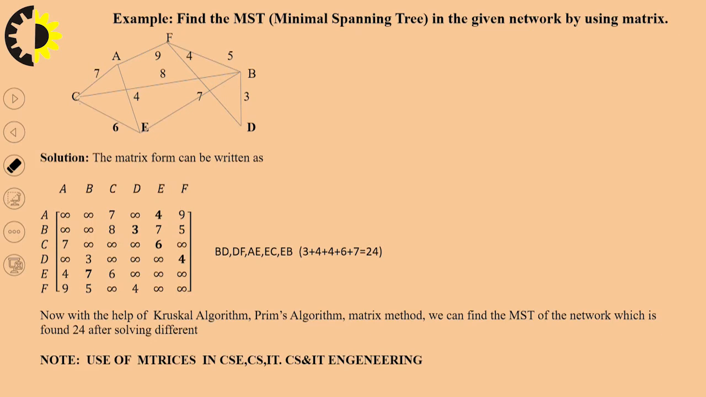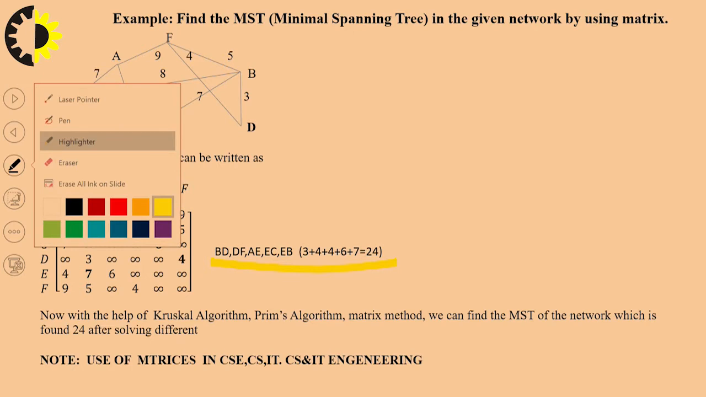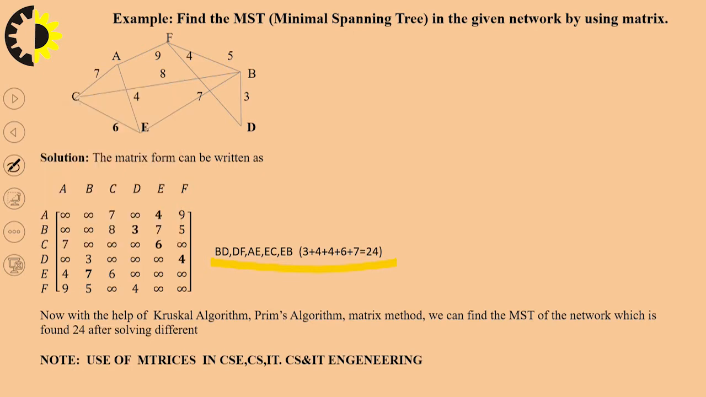Next is AE. I write here what is the distance of AE, and next is EC, and next is EB. By taking these distances, there is no circuit. All sides are without circuit. So we can conclude a shortest path through these vertices, and this is known as the minimum spanning tree, that is known as MST.